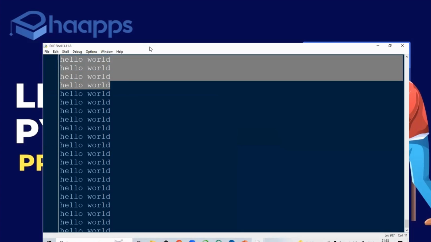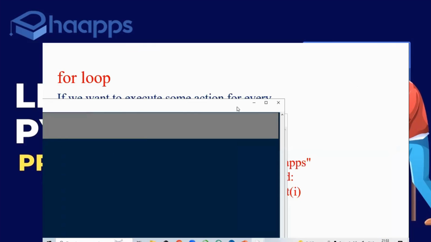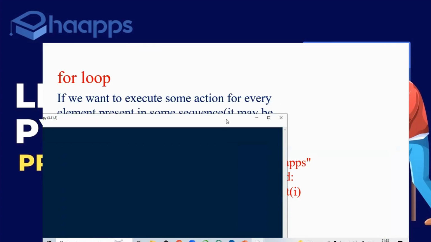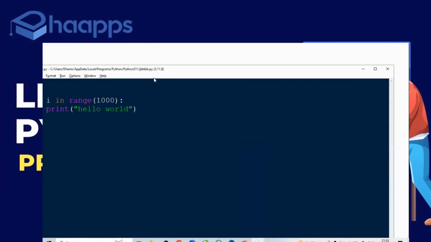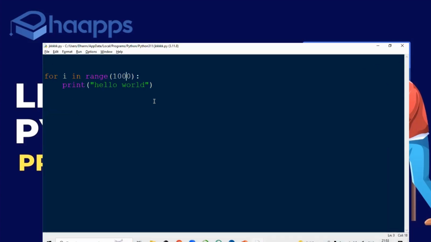For that also we have a solution, but unfortunately that is not included here. So the range function will help you repeat a for loop without giving the sequence.